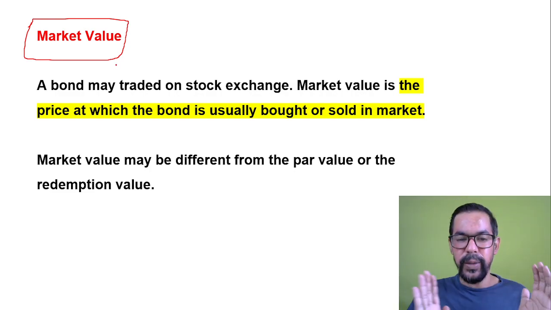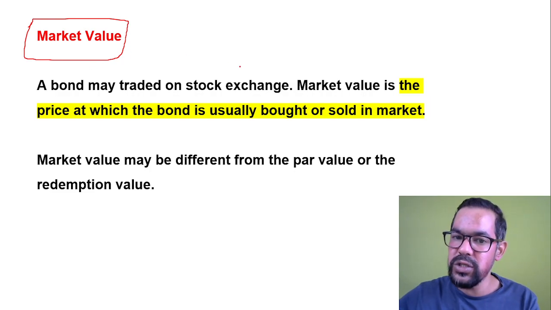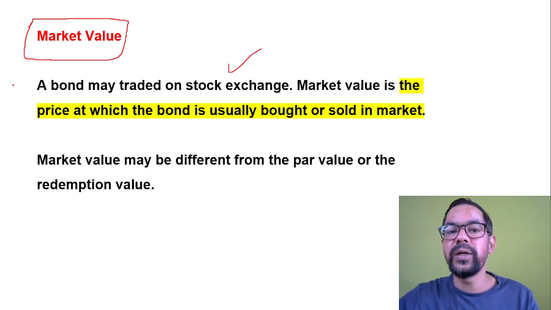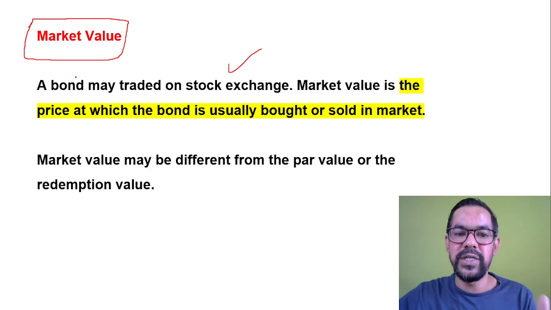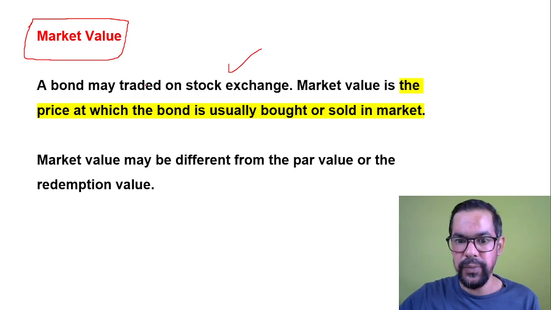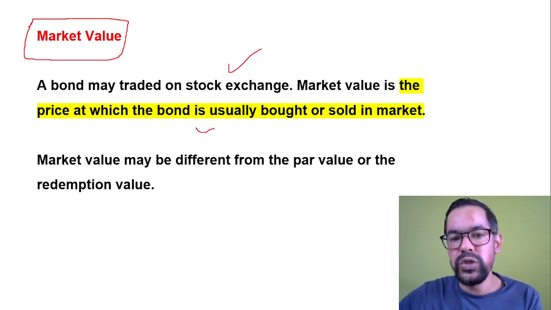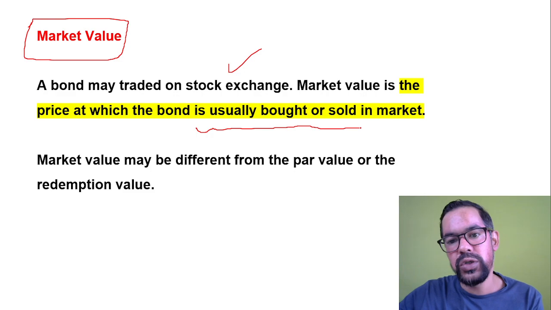That totally depends on the performance of that particular bond. A bond traded on a stock exchange, traded meaning you can buy or sell that particular security on a stock exchange like BSE, NSE. Market value is the price at which the bond is usually bought or sold on the stock exchanges.